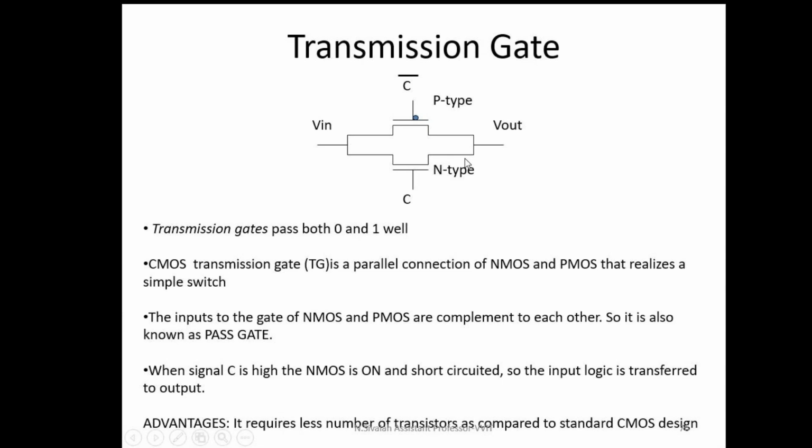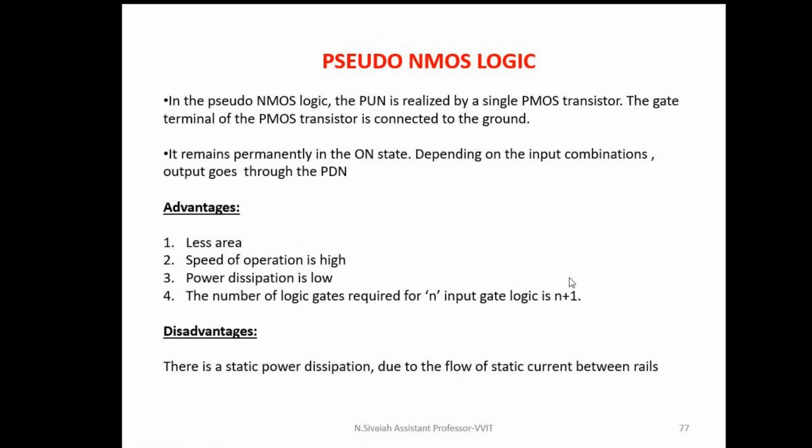Anyway, the transmission gate has the advantage that it requires fewer transistors compared to standard CMOS. When it comes to pseudo NMOS logic, the pull-up network is a single PMOS transistor. In this single PMOS transistor, the gate is always connected to the ground terminal. Whenever the gate is connected to ground, it is always in the on position. Using pseudo NMOS logic has some advantages: less area, high speed of operation, and low power dissipation.